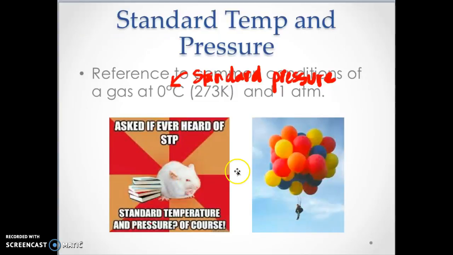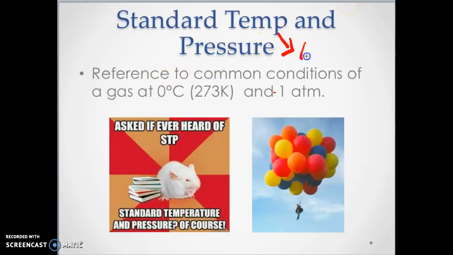Something that you do have to memorize is what STP is. So standard temperature and pressure. Standard temperature means the most common temperature. And we say in chemistry that standard temperature is defined as 0 degrees Celsius or 273 Kelvin. Okay, so don't get confused. It's not 0 Kelvin, it's 0 Celsius.